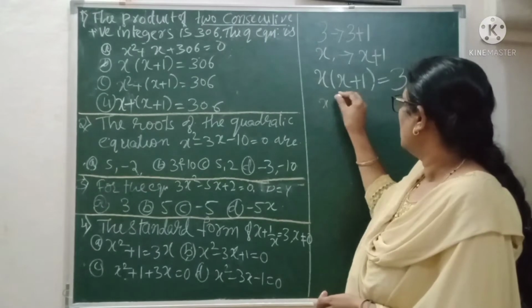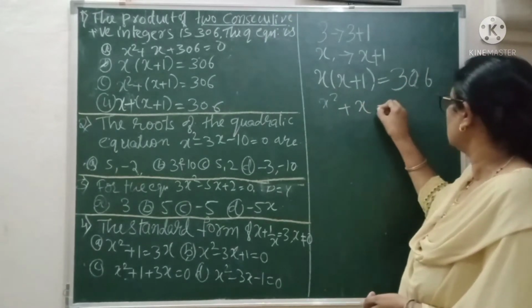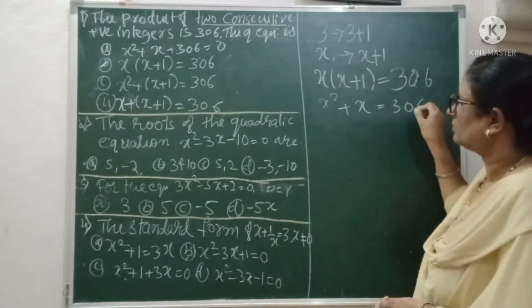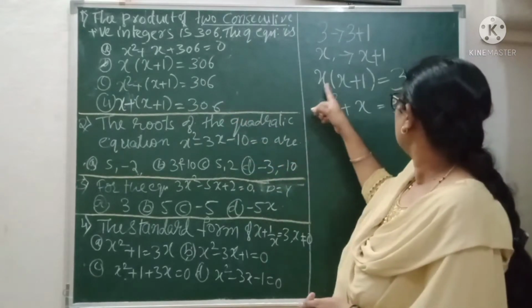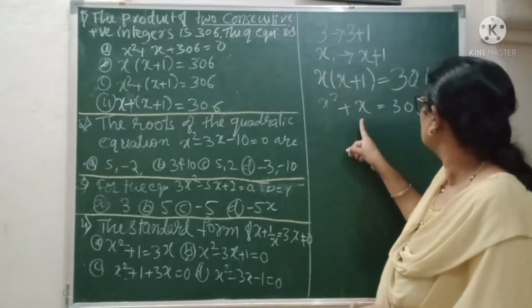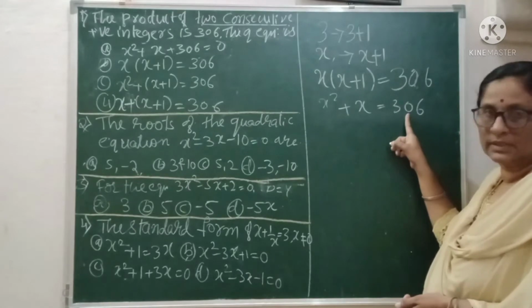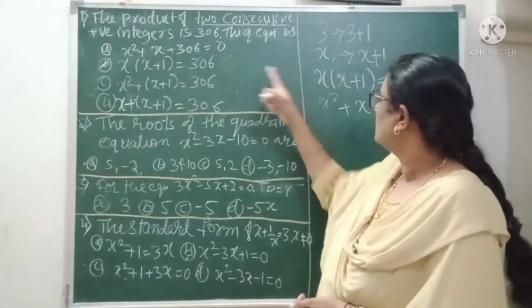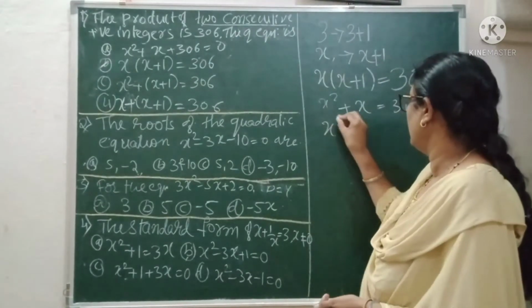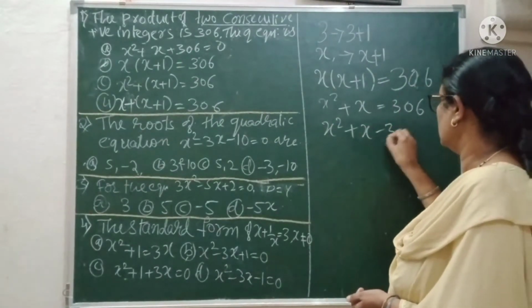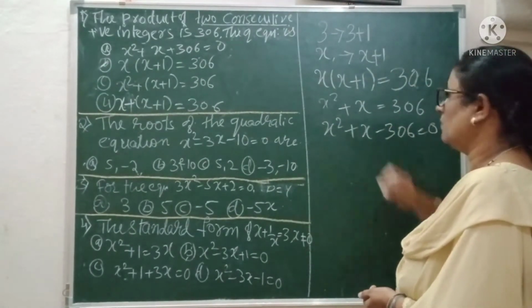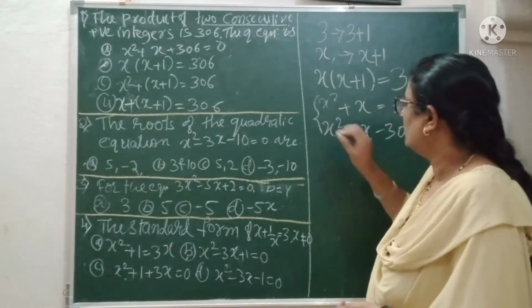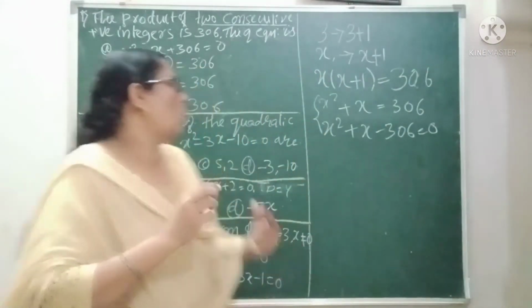What happens here? x square plus x is equal to 306. Here you have minus 306, and if you simplify this one, it will be x square plus x minus 306 is equal to 0. So before solving this one, it is better to go through the options here.